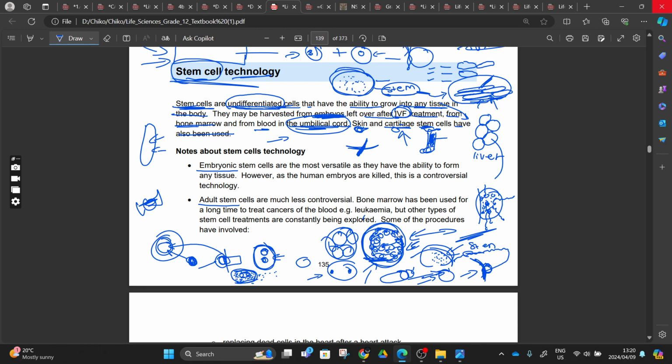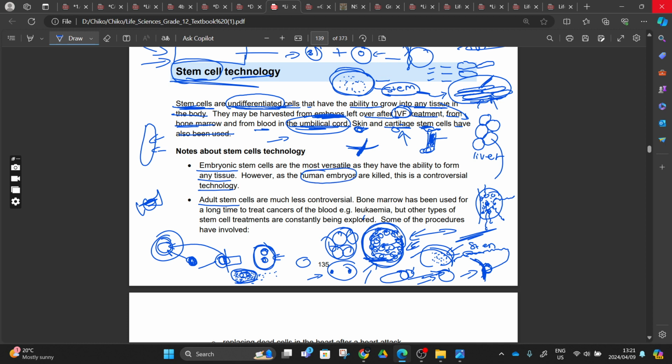So note about the stem cell technology. We have embryonic stem cells. Embryonic stem cells are the most versatile, as they have the ability to form any tissue. That's what I was talking about, right? However, as human embryos are killed, this is a controversial technology, because we are killing human embryos here.